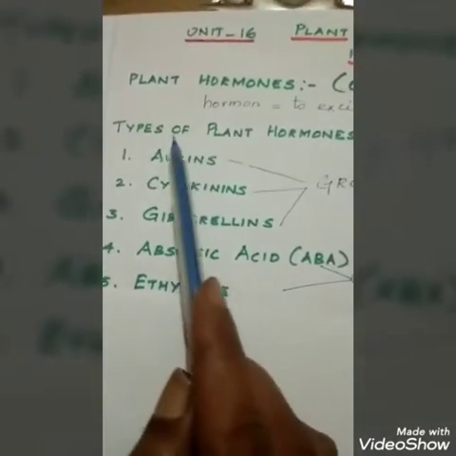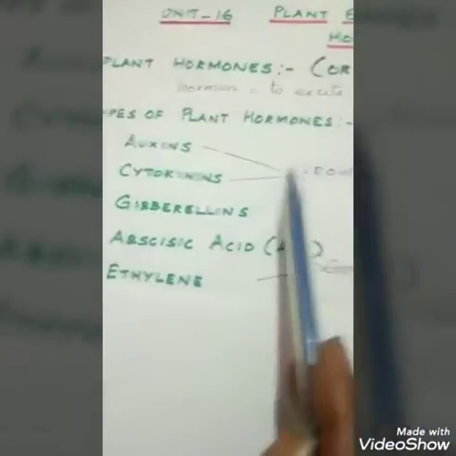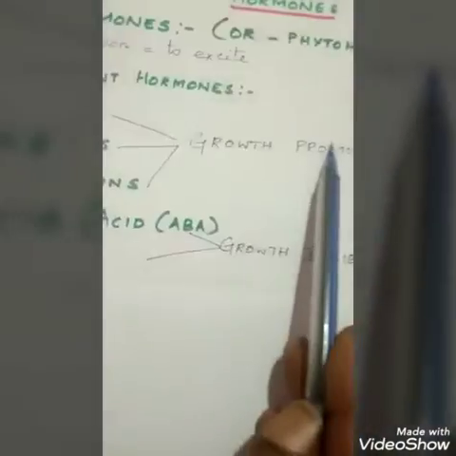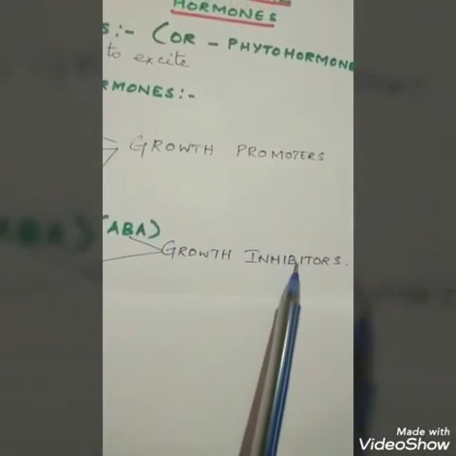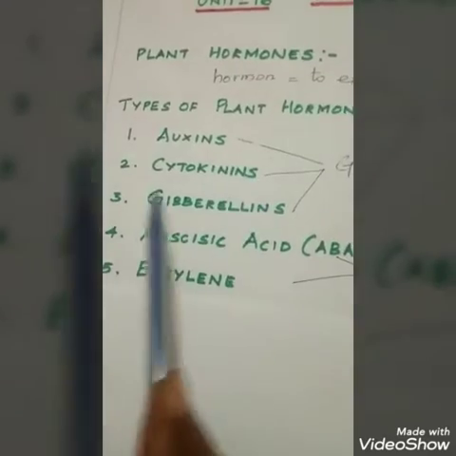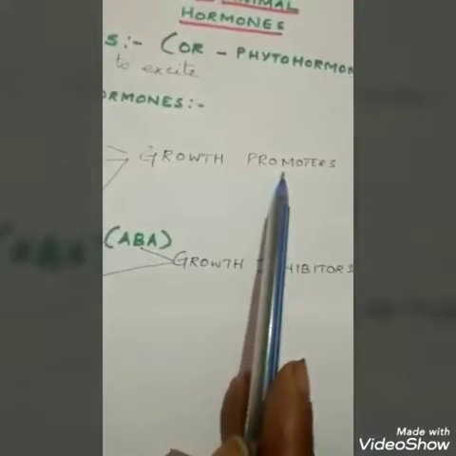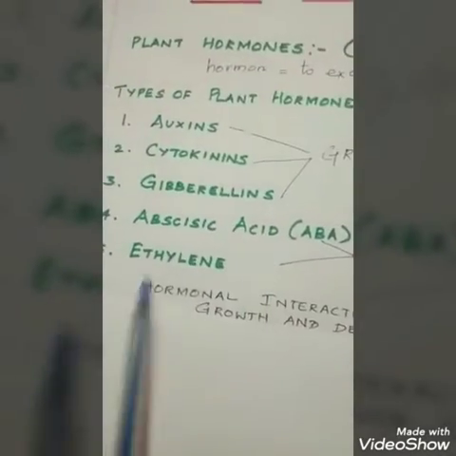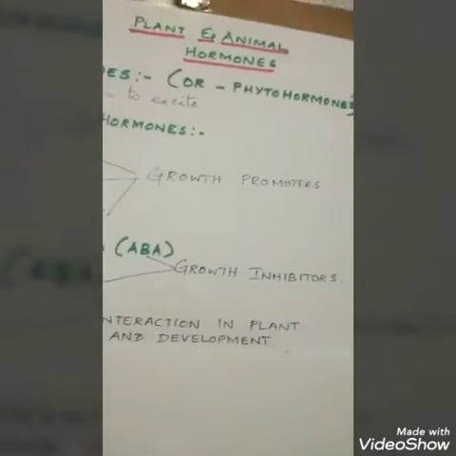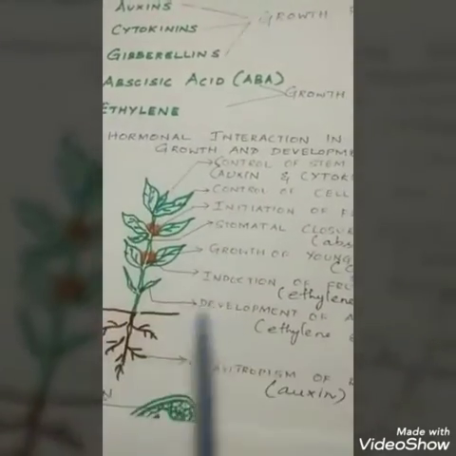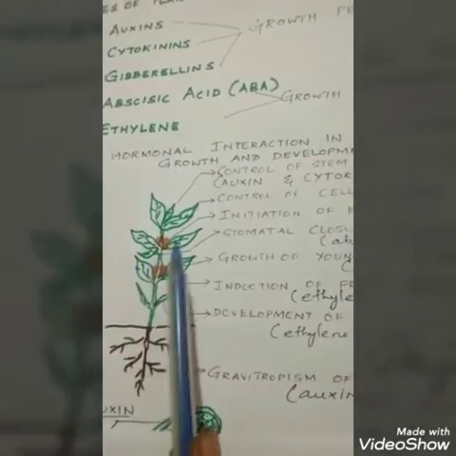Now we'll see the types of plant hormones. We can classify these plant hormones into two categories: growth promoters and growth inhibitors. Auxin, cytokinins and gibberellins are growth promoters. Abscisic acid and ethylene are growth inhibitors. The functions of these hormones are explained by this diagram.